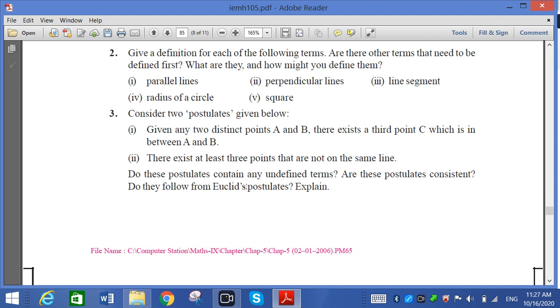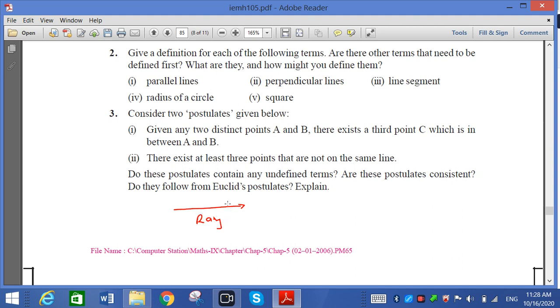It has no dimension. Now if I want to define line, line is the idea that it should be straight and extend indefinitely on both sides. So it has no endpoint and no definite length. Length measure કરી શકાતી નથી. Ray, a part of line which has only one endpoint, is called ray. Ray શું છે? લાઈન નો એક પાર્ટ જેનો એક endpoint છે.